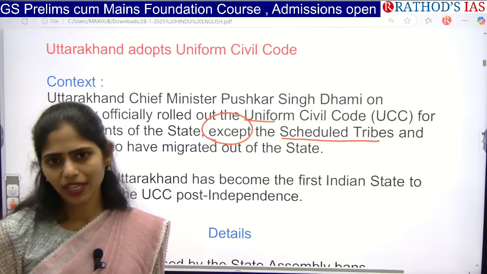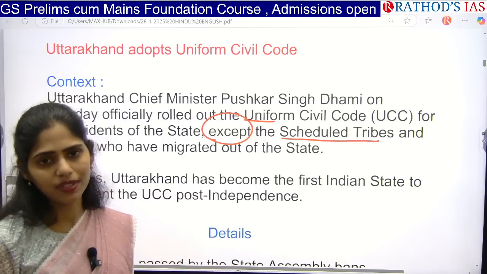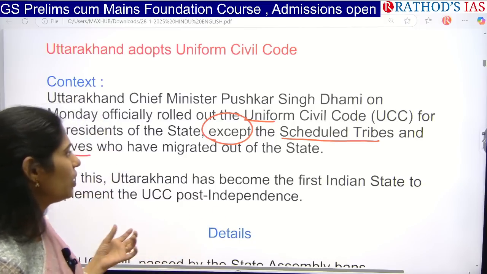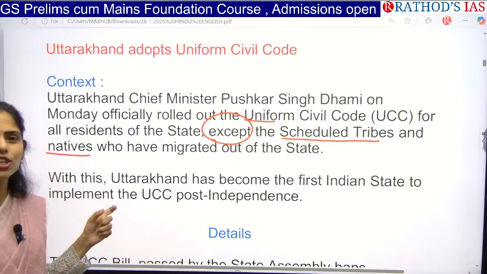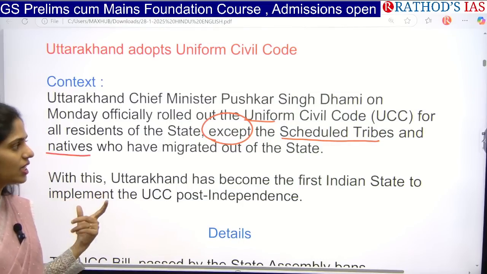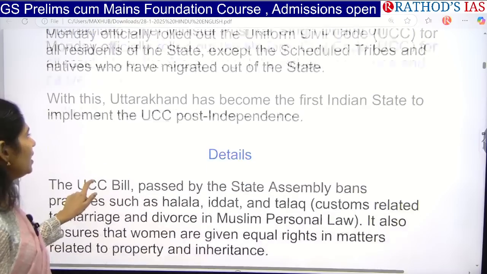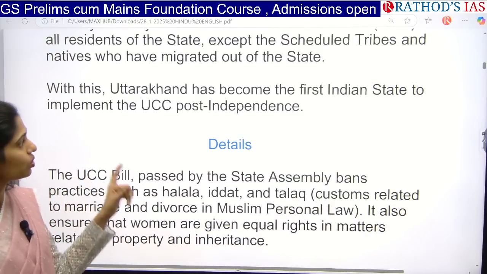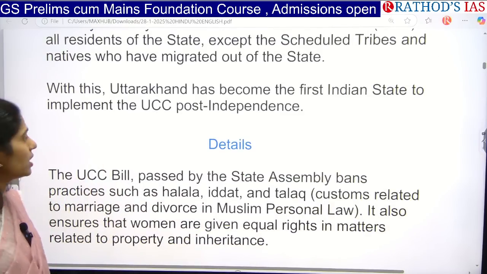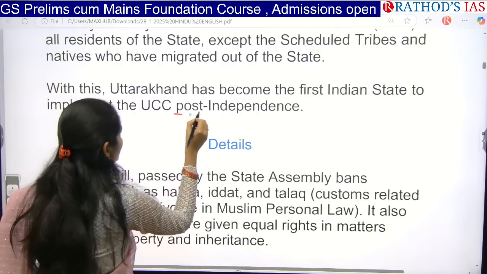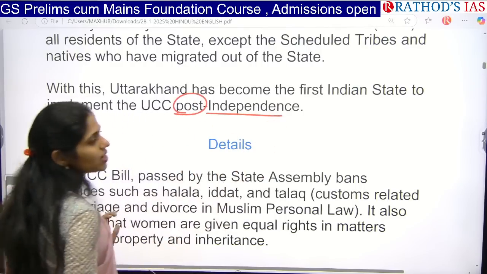No, no, eligible. Any state can adopt this. Yeah, that's what I'll say. Okay, so here you have to see which are the scheduled tribes of Uttarakhand to which this is exempted. Okay, and finally, here the Chief Minister of Uttarakhand says Uttarakhand has become the first Indian state to implement UCC, that too after independence. That means during this post-independence time.